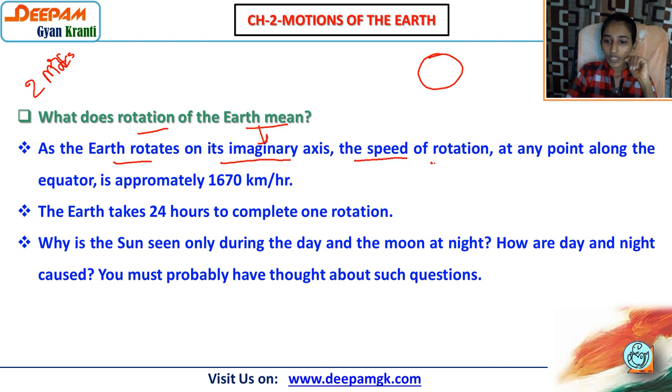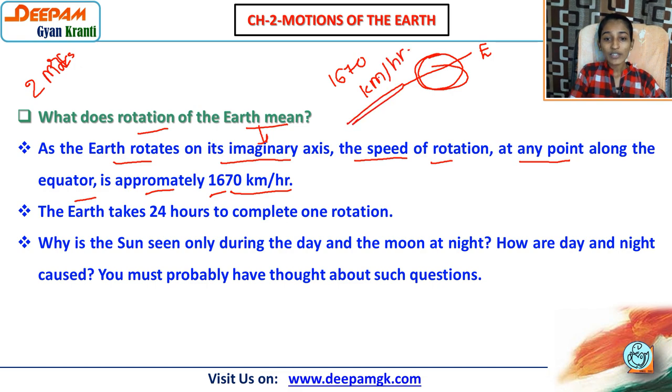The speed of the rotation at any point along the equator is approximately 1670 kilometers per hour. Now see, when the earth rotates on its own axis, parallel to the equator, ये हमारा equator है. I hope equator is clear to you. So what is the approximate speed? The approximate speed is 1670 kilometers per hour. Now imagine, स्पीड जो है वो कितनी है, 1670 किलोमीटर.